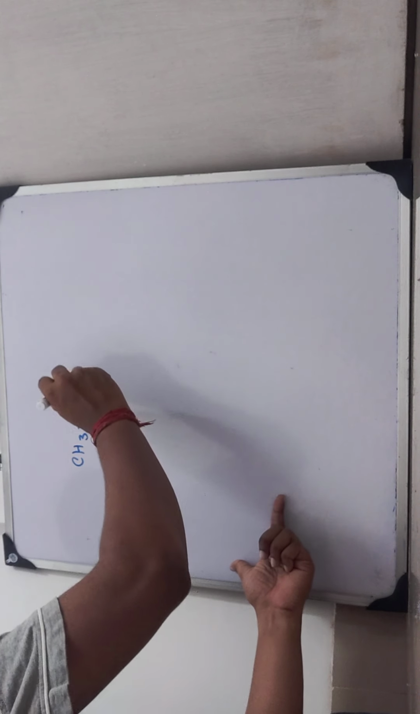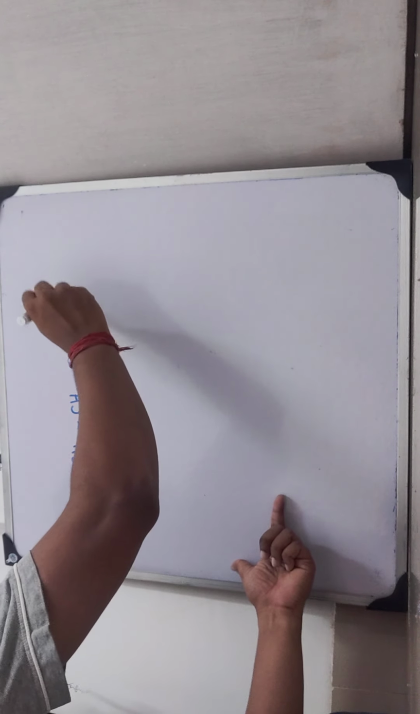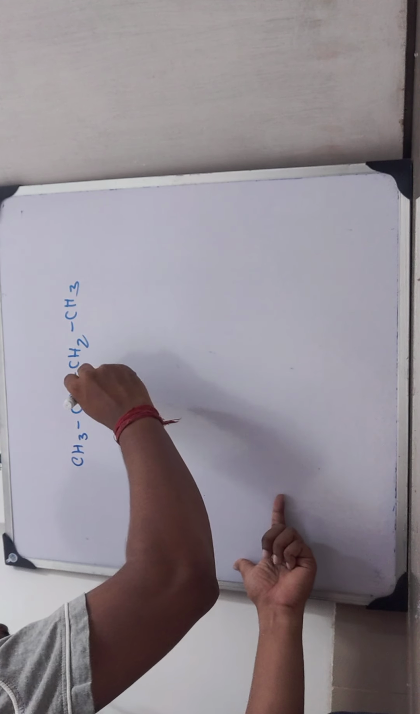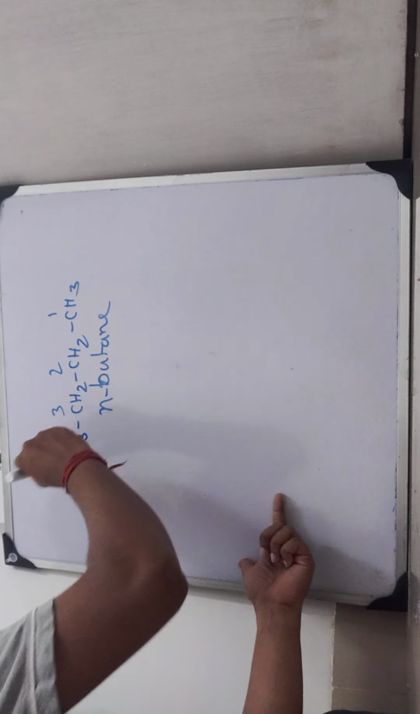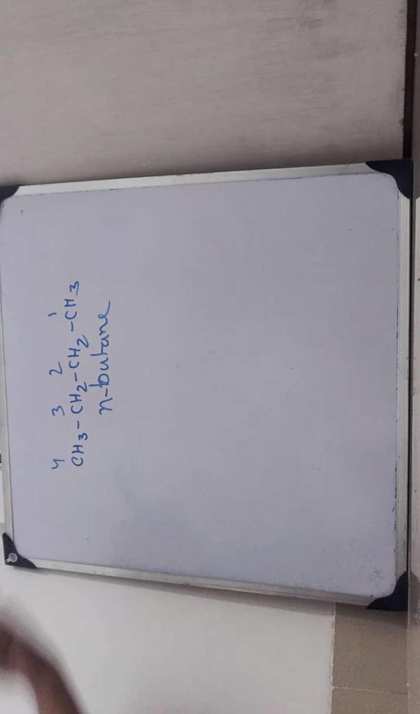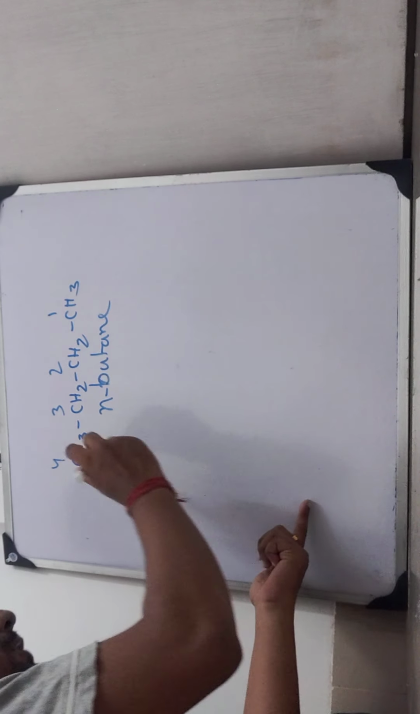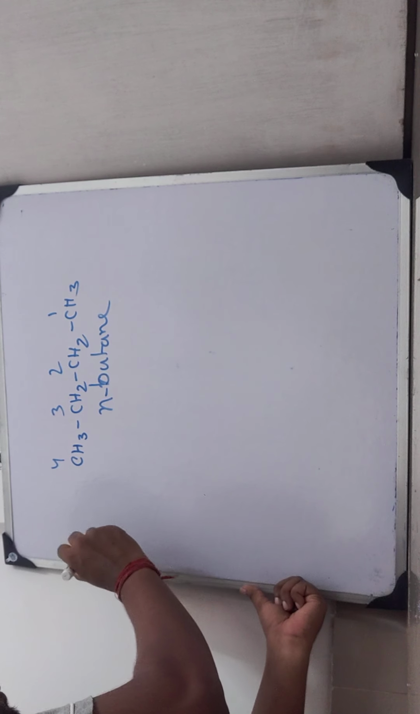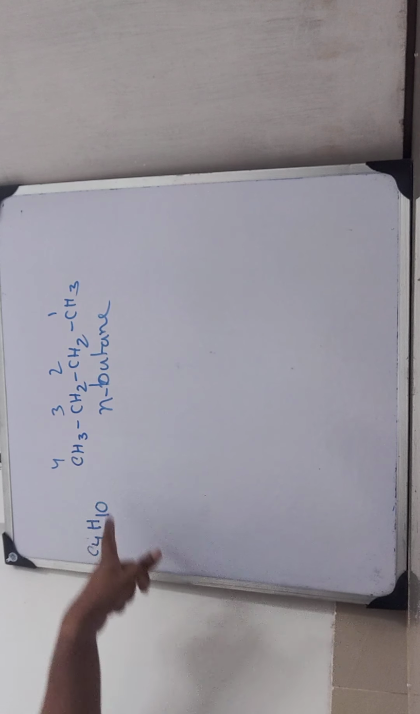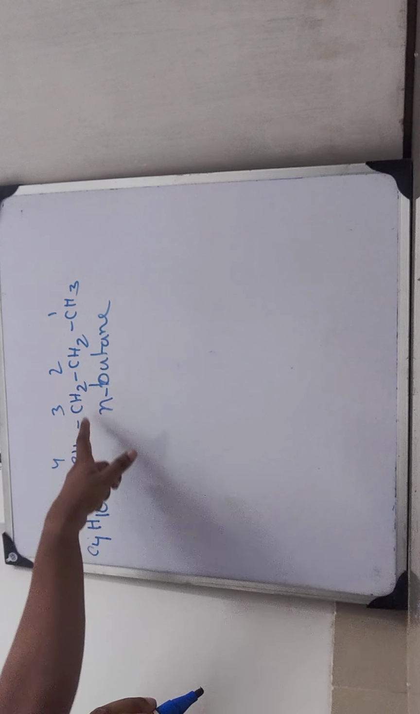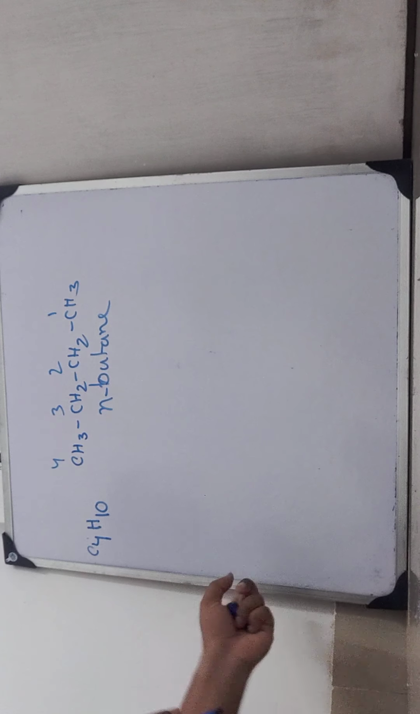What is chain isomerism? A simple one. What is the name of this compound? CH3, CH2, CH2, and CH3. This is known as N-butane, N for normal butane. Why is it normal butane? 1, 2, 3, 4, only 4 carbons are there, and all the bonds are single bonds. That is why it is normal butane. What is the general formula of this? C4H10. How many carbons are there? 4. How many hydrogens are there? 3 plus 2 is 5, 5 plus 2 is 7, 7 plus 3 is 10.